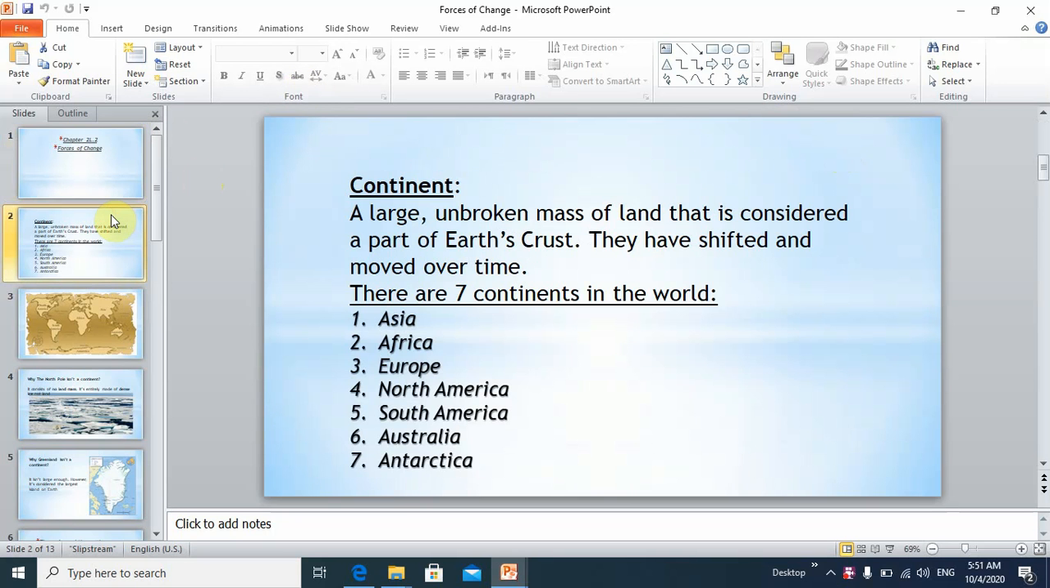First, let's start by defining a continent. A continent is a large, unbroken mass of land that's considered a part of the Earth's crust. They have shifted and moved over time. We have 7 continents in the world: Asia, Africa, Europe, North America, South America, Australia, and Antarctica.